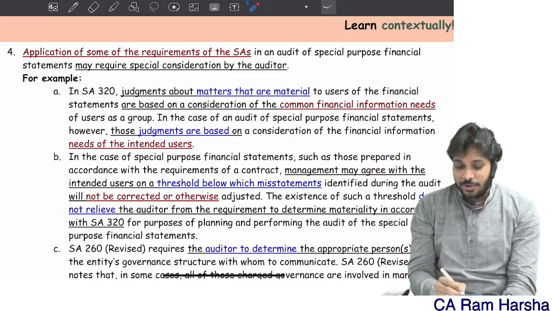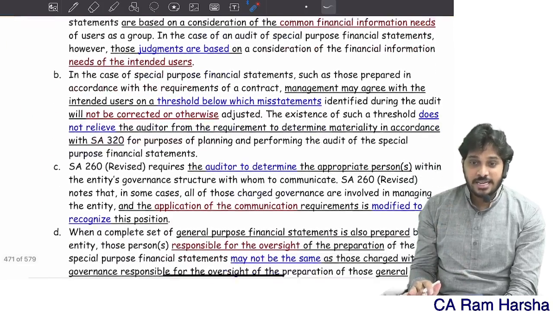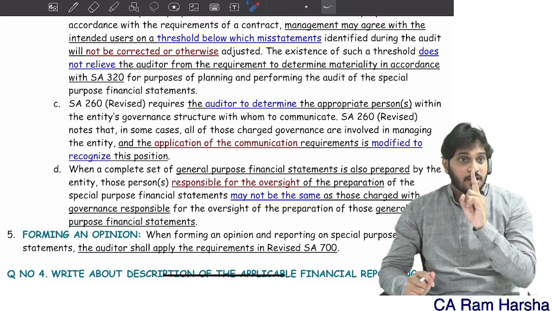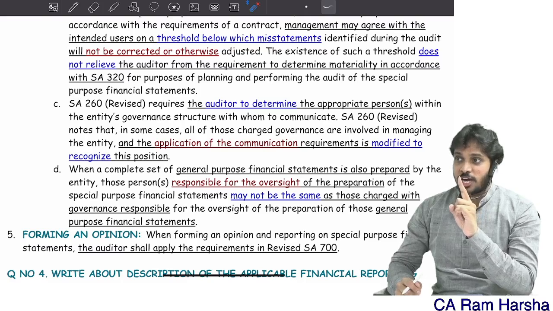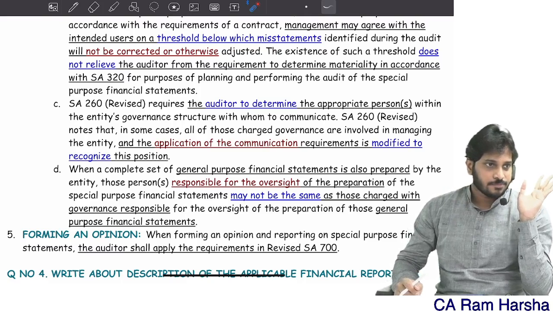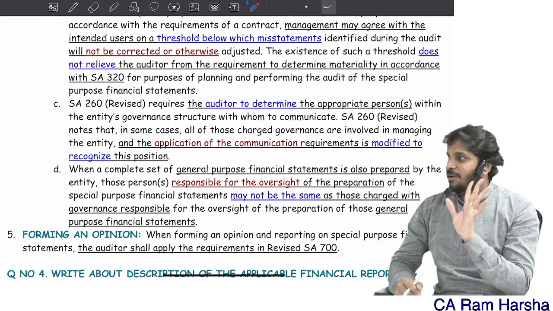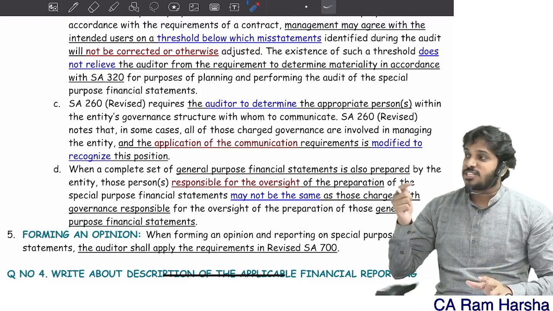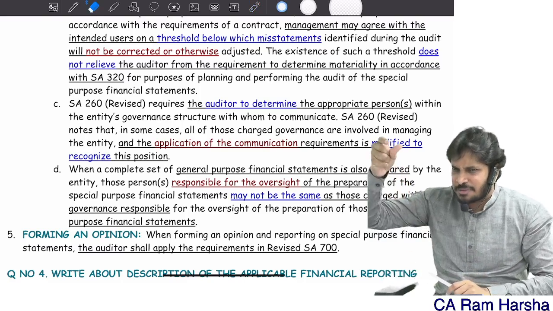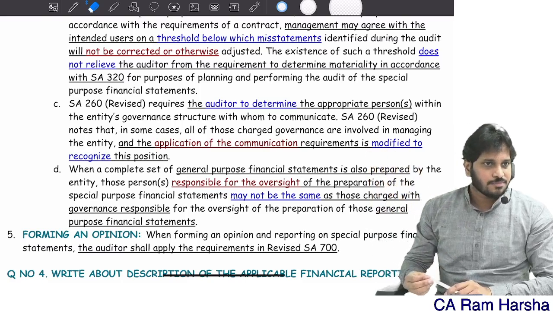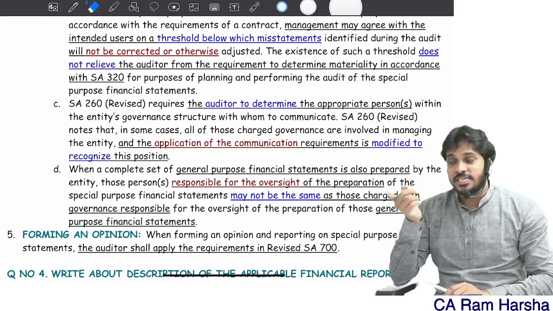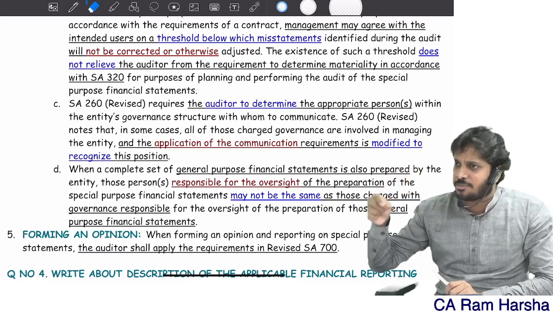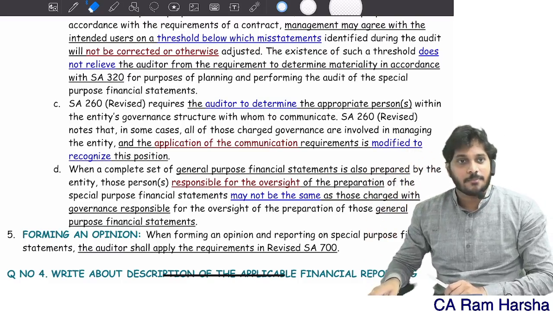For example, we take the 320 standard, we apply materiality, we use the 260 standard, even in special purpose framework, no? Remember, for special purpose framework, those charged with governance may be different. Generally, for general purpose financial statements, those charged with governance is so-and-so management. For special purpose framework, those charged with governance means a specific department would have been created for that. So who is those charged with governance in case of special purpose financials? Don't blindly apply the 260 requirement, which generally talks about general purpose; adapt it to special needs.